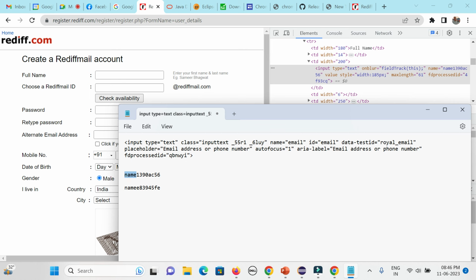Any browser, that part will change because that is called the session ID. In case you are opening it, every session it might change. Session ID will change definitely because the session ID will be unique. Chrome browser, any browser, because that part is called the session ID. So the session ID should always be unique. In case 100 users are hitting, for 100 users it will be unique. So that is the reason they have developed it. So these are the areas where we cannot go with that name field. So we have to use our XPath or CSS.